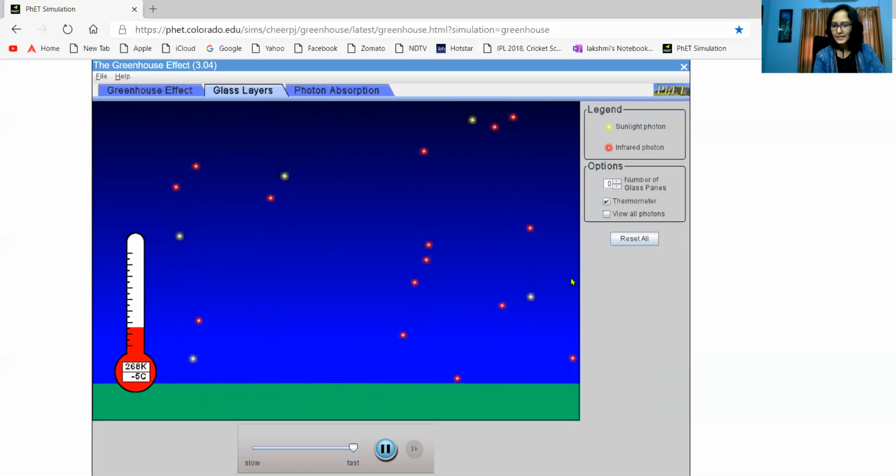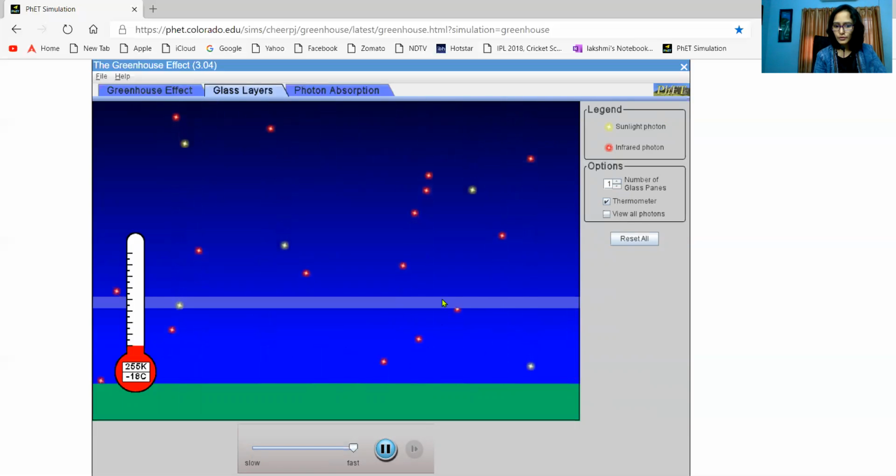But now, let us build a glass panel on top of it. Due to the presence of the glass panel, some of the infrared rays cannot pass. They cannot cross. They go back and come back again. Some of the IR will be trapped between the glass panel and the Earth's surface.